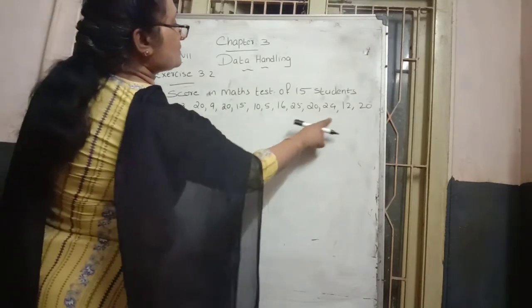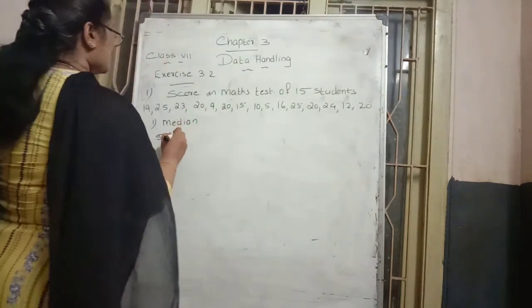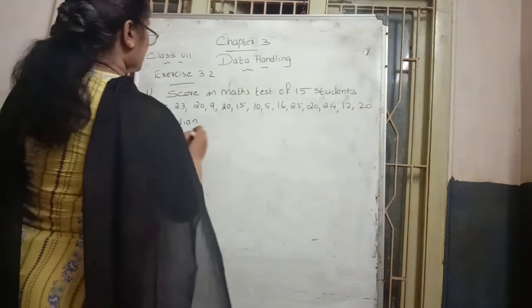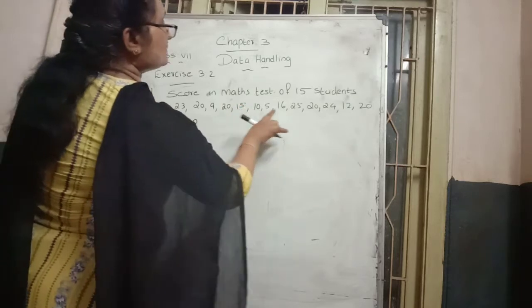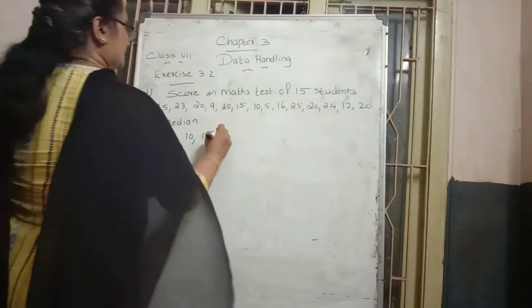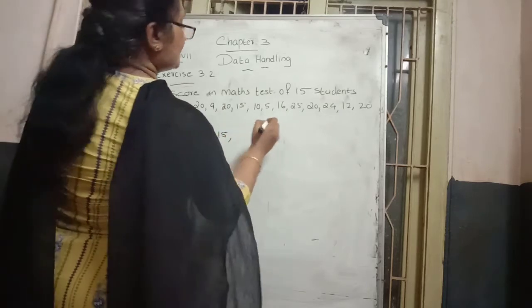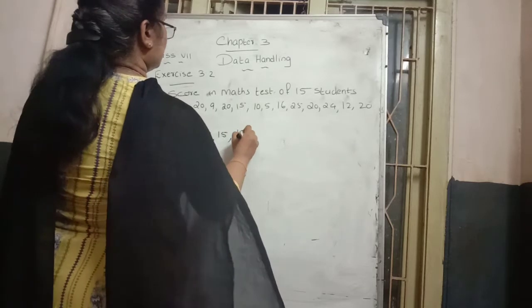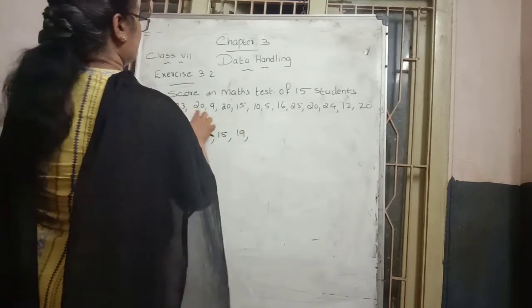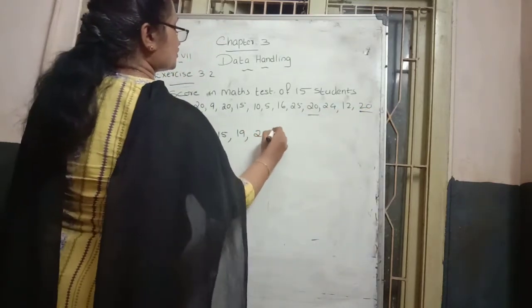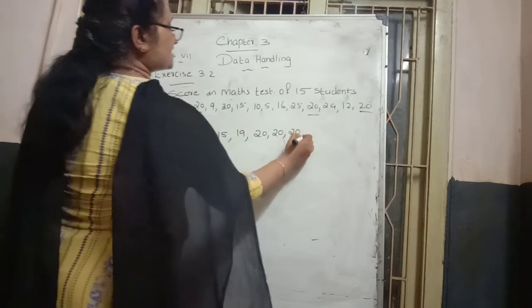Then which number comes next as the smallest? 9. Next, 10. Next 12. Then next one is 15. Then next comes 19. Next one is 20. How many times is 20 repeated? 3 times, so 3 times 20.